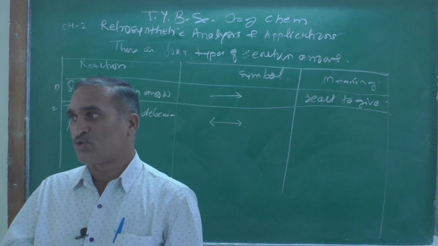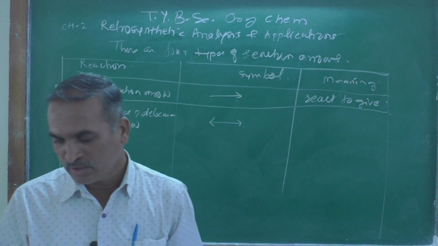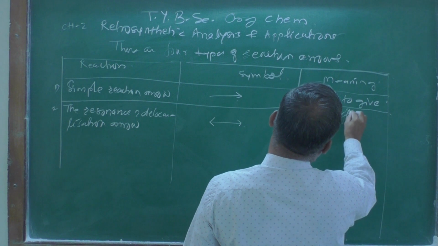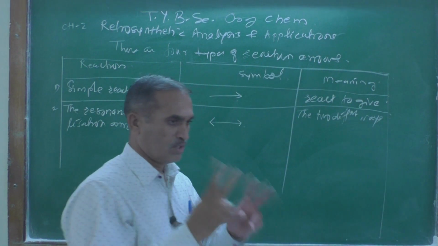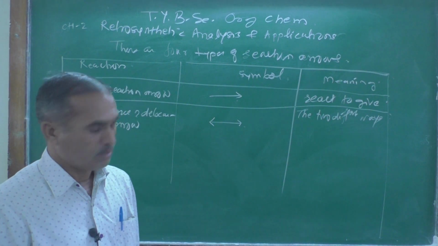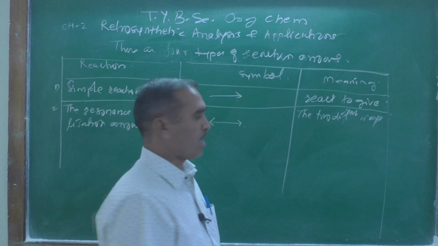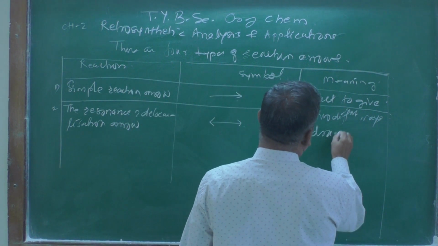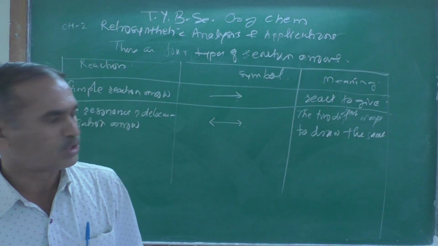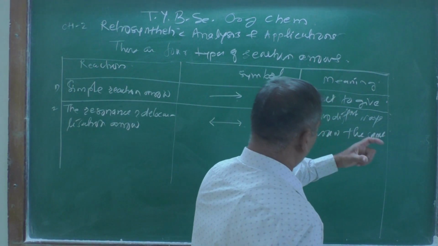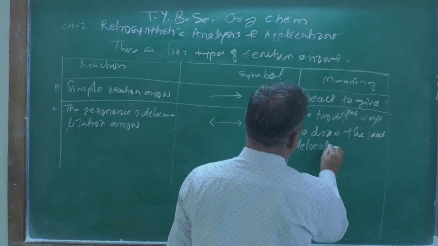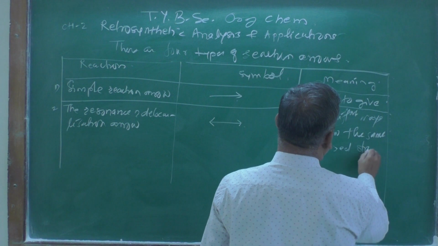So that is the actual meaning of this arrow: two different routes to draw the same delocalized structure.